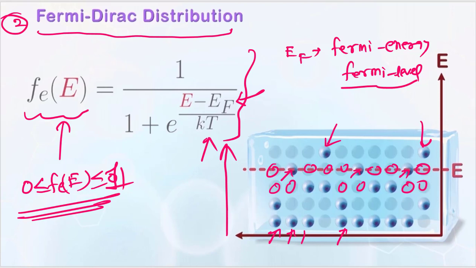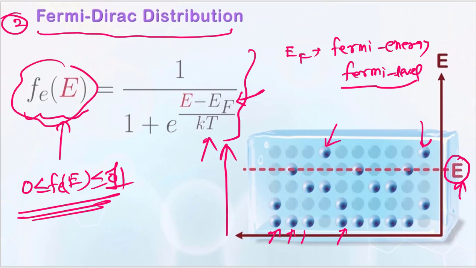So f of E will be giving you the probability of filling up a particular state by an electron. What is the probability that the particular state at energy level E will be filled by an electron? This is what the Fermi-Dirac distribution is giving me.